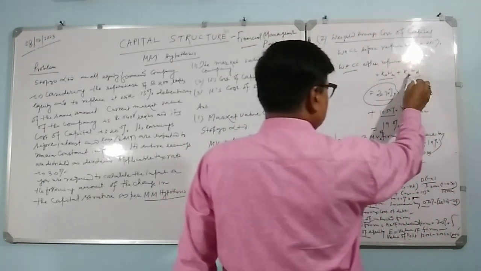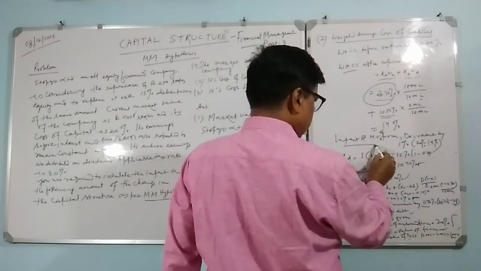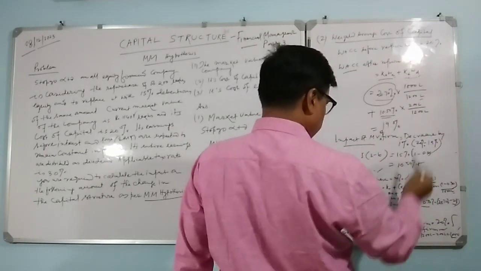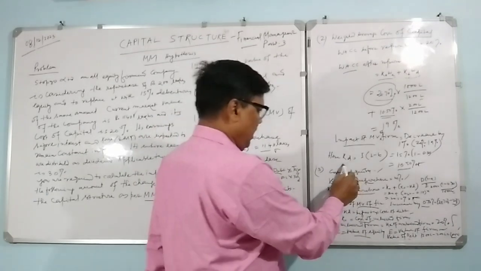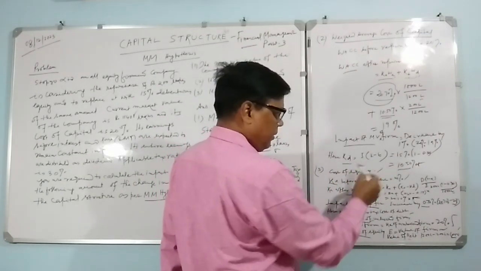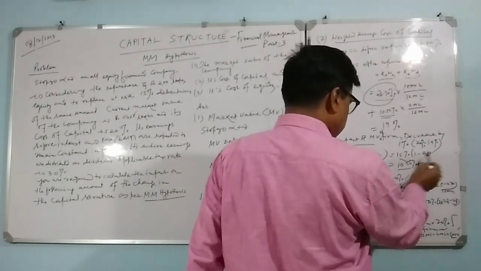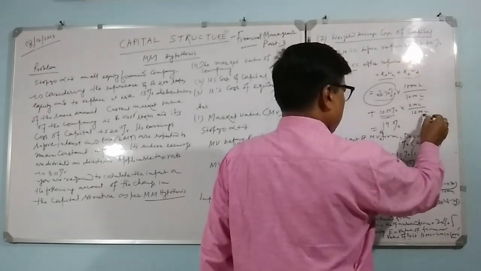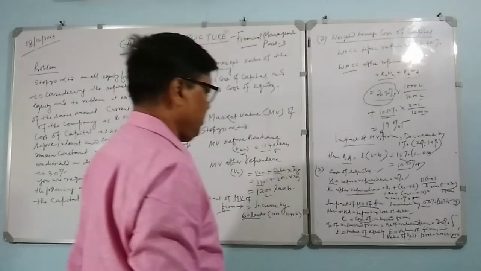The cost of debt after the impact of repurchase is 10.50. KD equals interest into (1 minus T). Initially it was 15%, after tax this will be 10.50, with weight 200 by 1200 lakhs. So the weighted average cost of capital will be 19%.